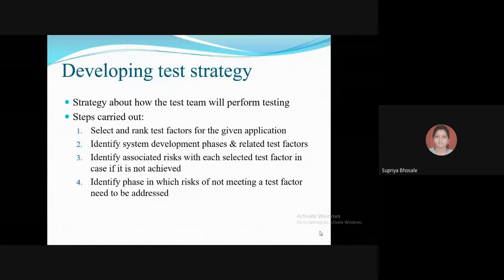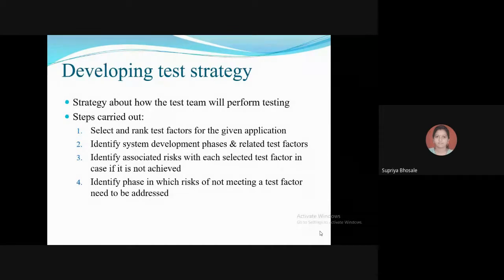So as per the ranks, the development team may get the idea which particular defect should be given highest priority, which should be given lower, which should be fixed at the first level only, in that way. Second is identify the system development phases and related test factors.